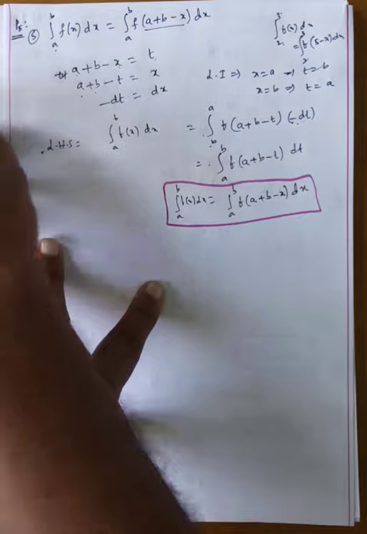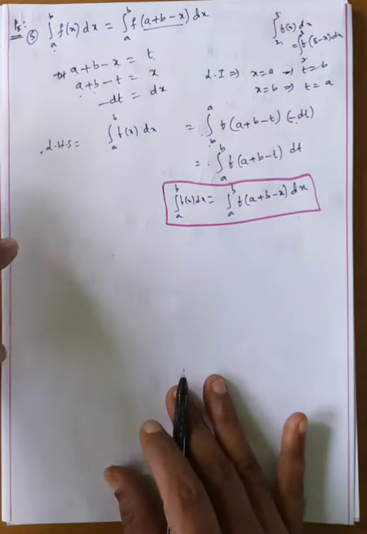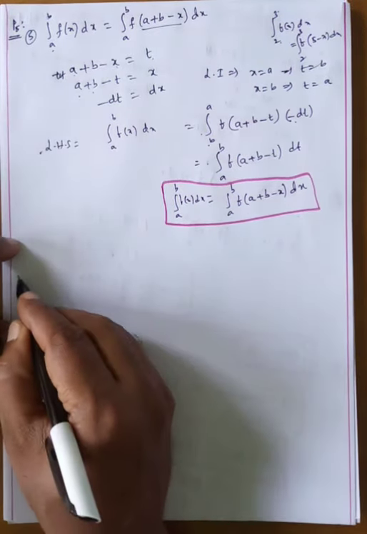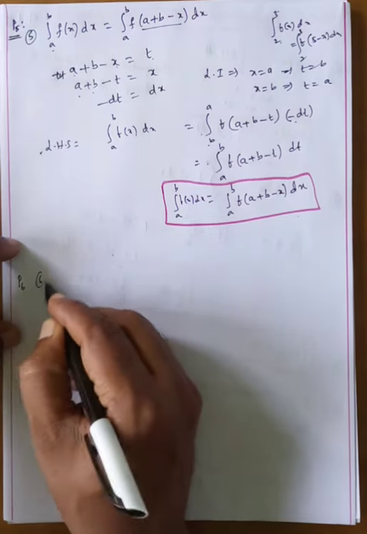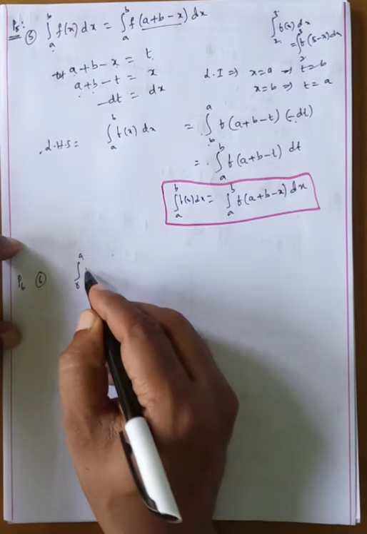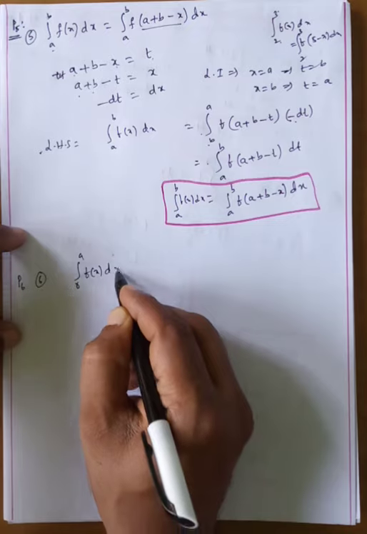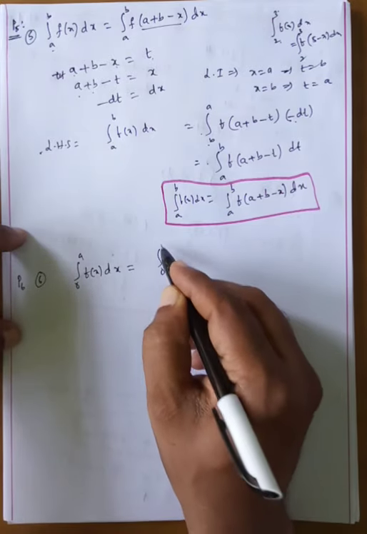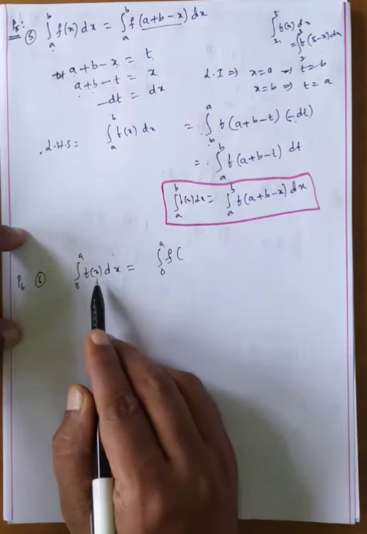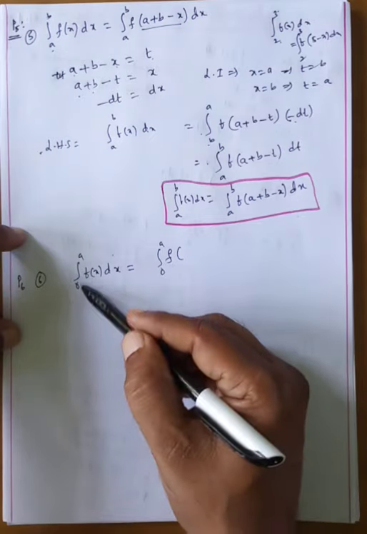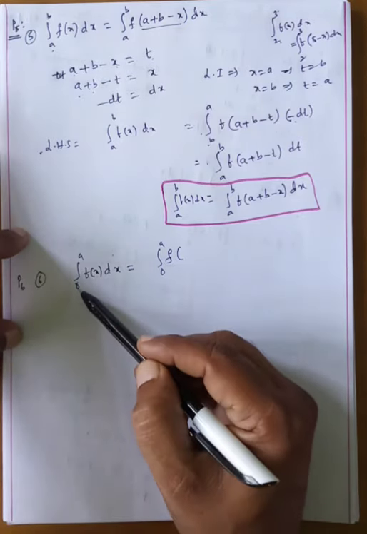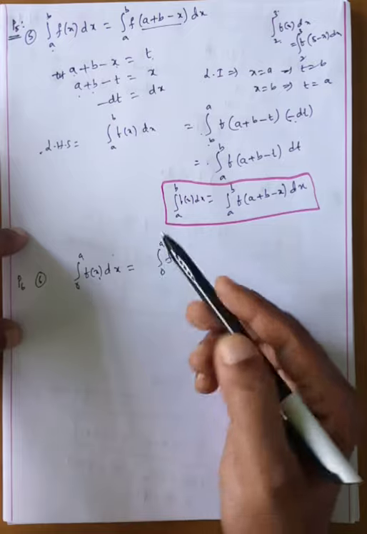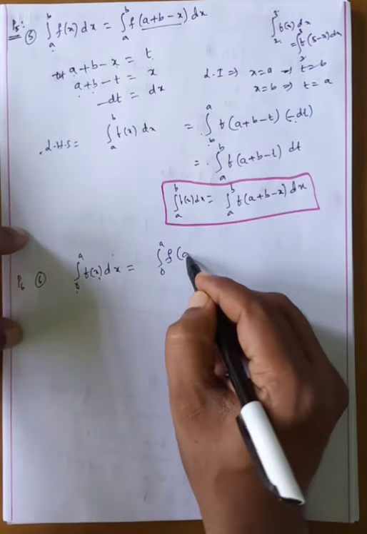Property 5 is over. Next we are going to property 6. Property 6, the sixth one: the integral from 0 to a of f(x) dx is equal to the integral from 0 to a of f(0 plus a minus x) dx. Here these two limits are added, and we subtract x, giving a minus x.